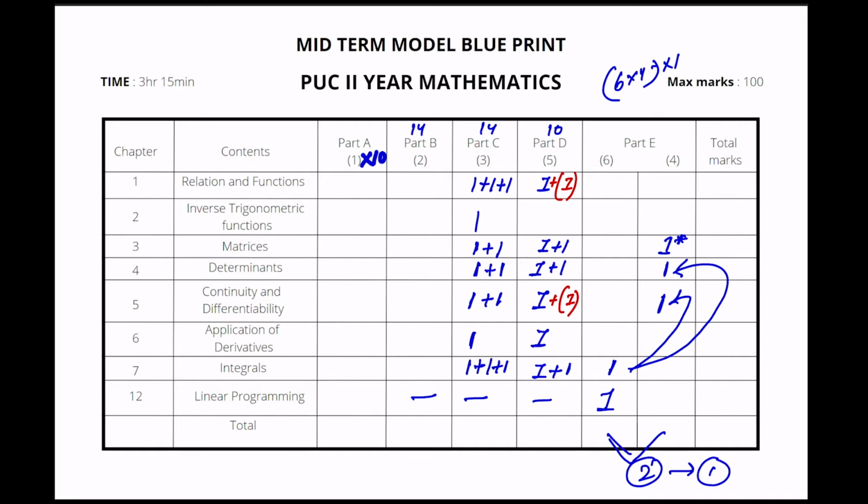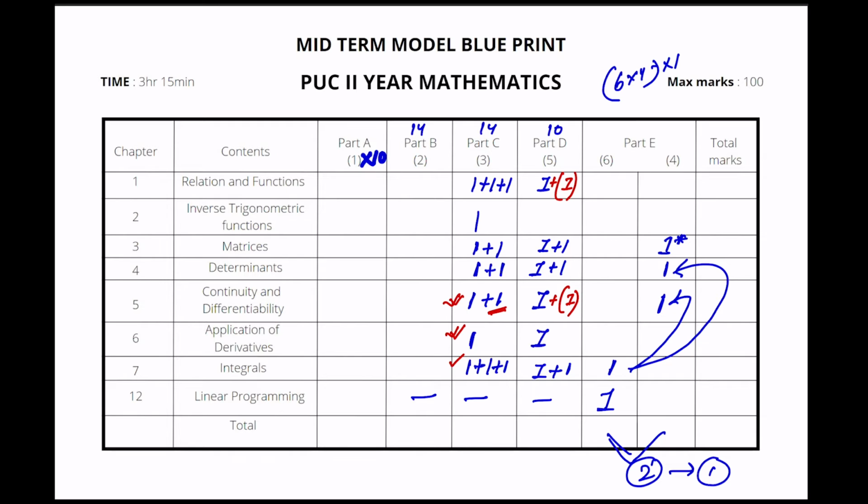So 14 done. Now again they can arrange this, instead of giving continuity and differentiability. Most probably integrals, I'm almost sure they will keep it up. They can do a bit here and there, but mostly they'll keep it.